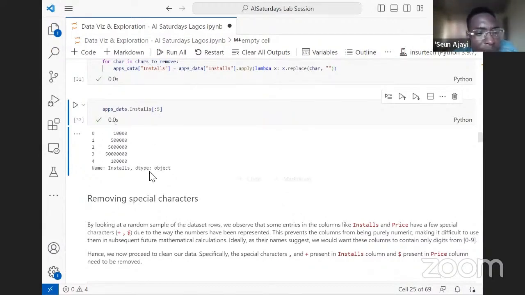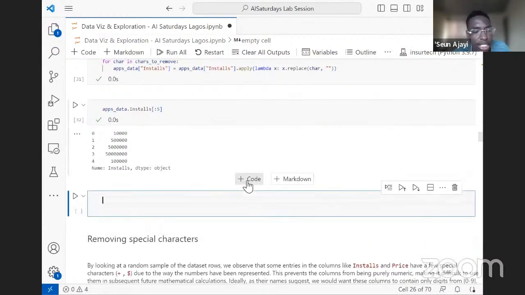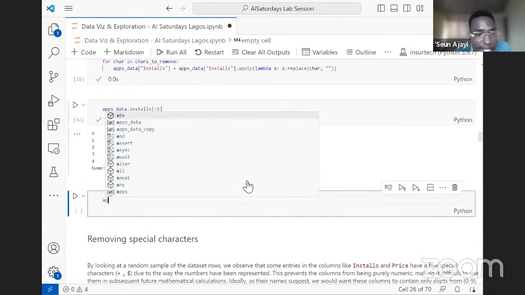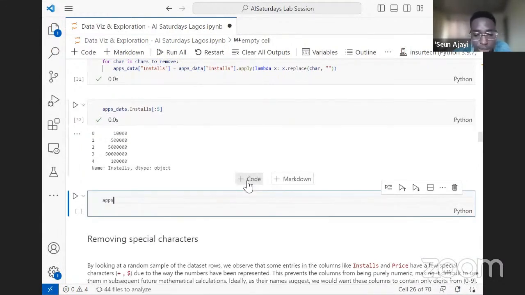After doing that, we can still see that the data type remains an object. Later on, we'll change the data type from an object to an integer like we want to. But we also need to clean the price column. Let's recall the column like we did for the installs.